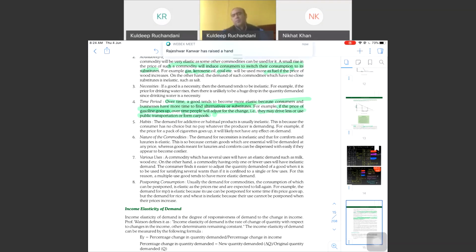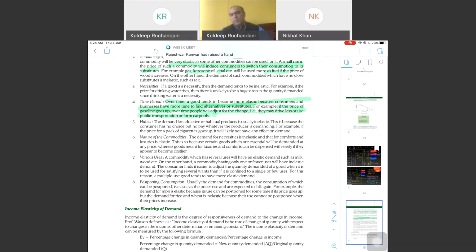Yes, vegetables. Now time period works at both ends. If there is a shortage in supply and the vegetables are priced high, as we saw in the current pandemic situation, initially people were not getting vegetables, so whatever the price was, people were buying it.